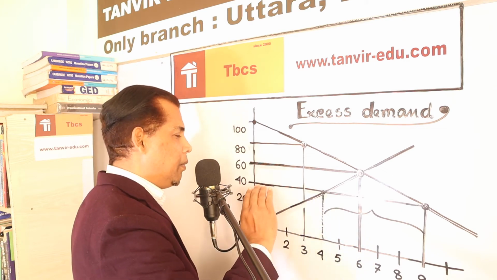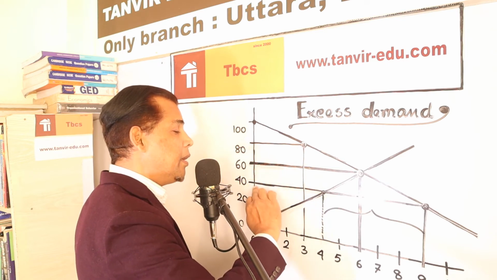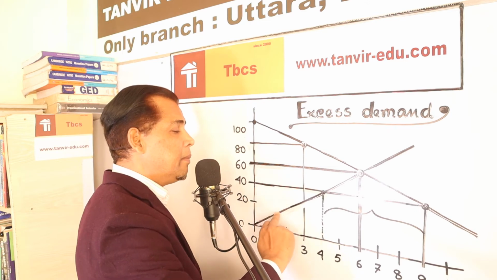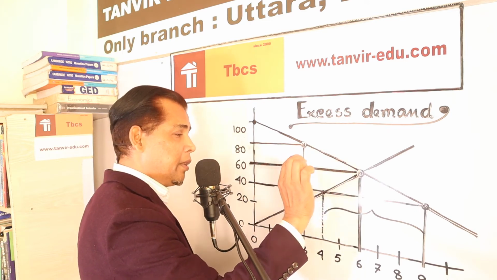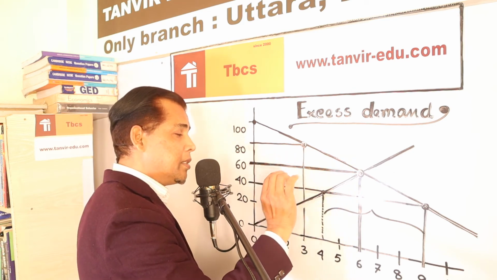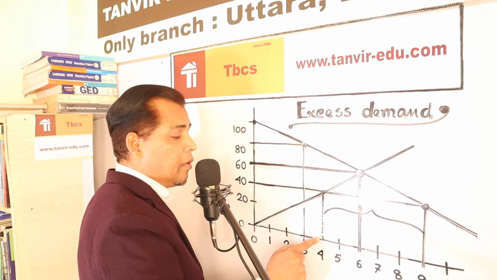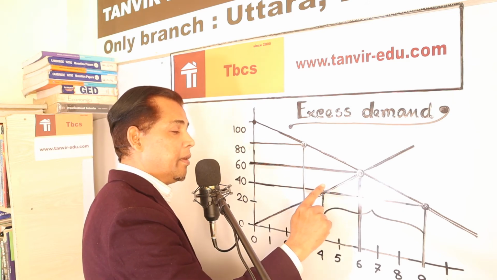But when the unit price is $40, at that time, according to the unitary method or proportional system, for $40, 4 millions are being supplied.